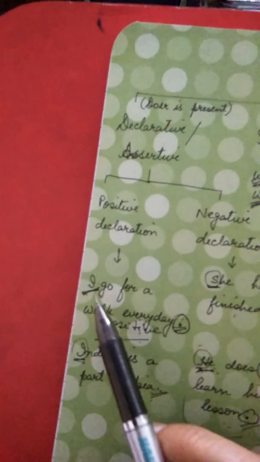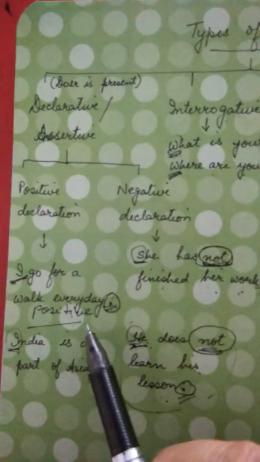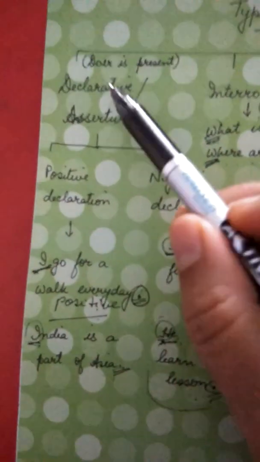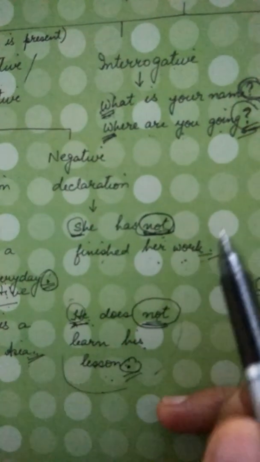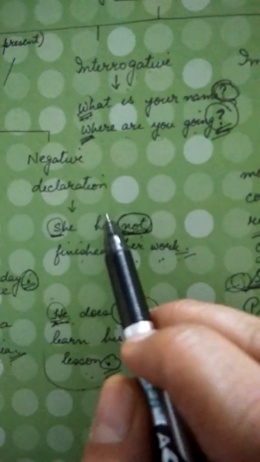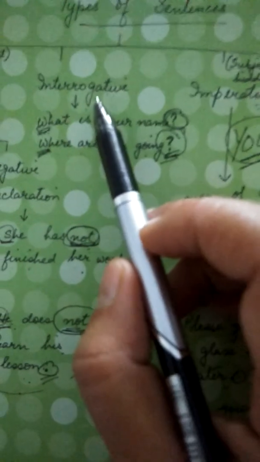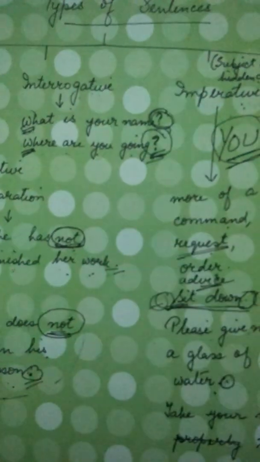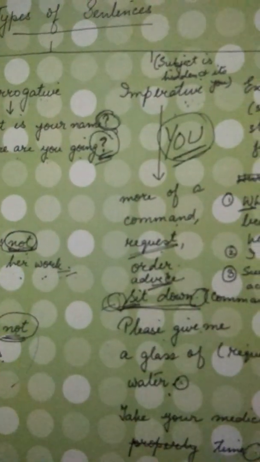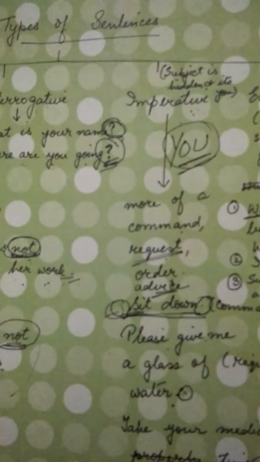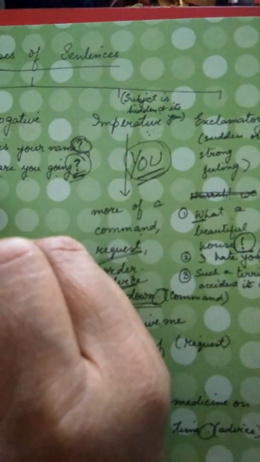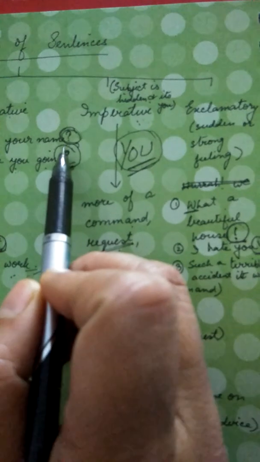It always starts with a capital letter and ends with a full stop. It can be 2 types, positive and negative. When we add not to a positive sentence, then it becomes a negative declaration. What is an interrogative sentence? When we ask questions about something, that becomes an interrogative sentence. An interrogative sentence also starts with a capital letter and it ends with a question mark.